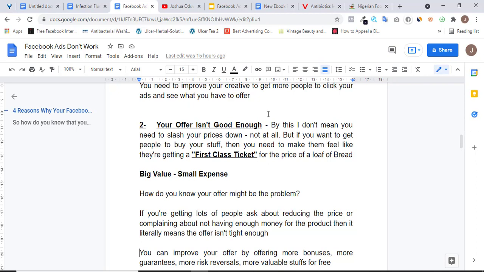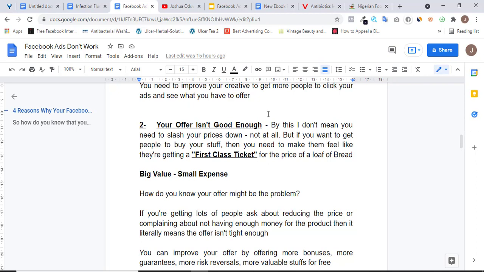So in that way, that's how you get people to see value in whatever product you are trying to sell to them. So make sure you are giving them huge value and you're letting them know that they are getting it for a very, very small amount. All right. So that being said, how do you know your offer is the problem?